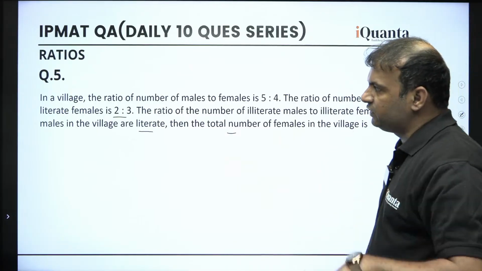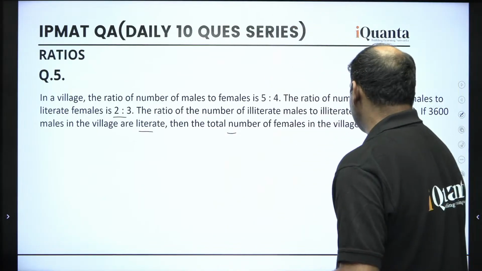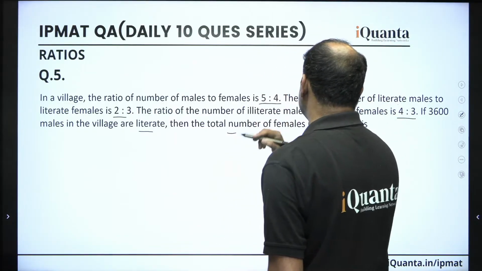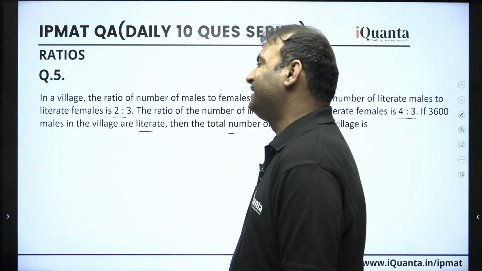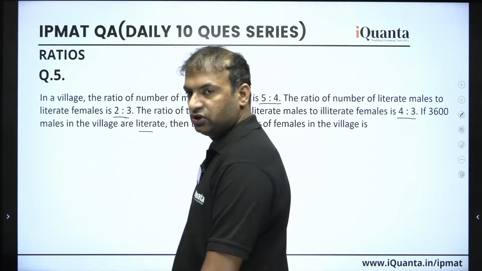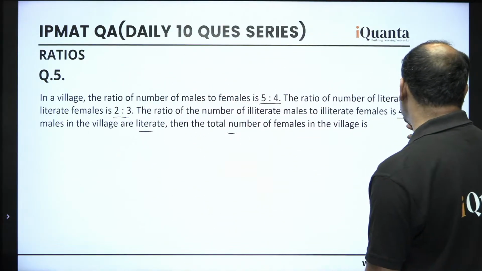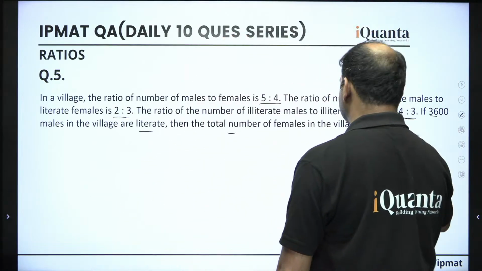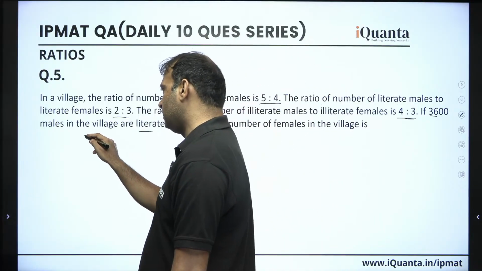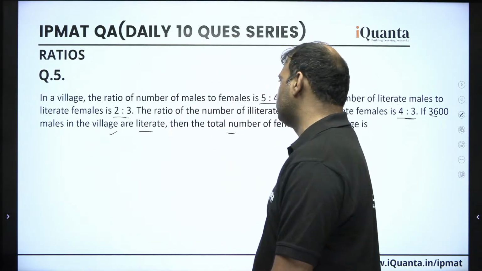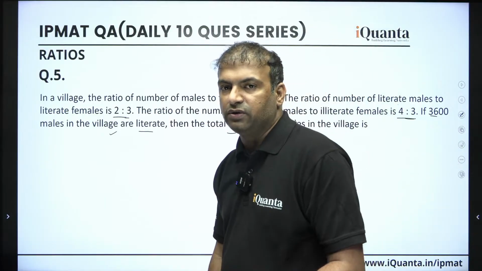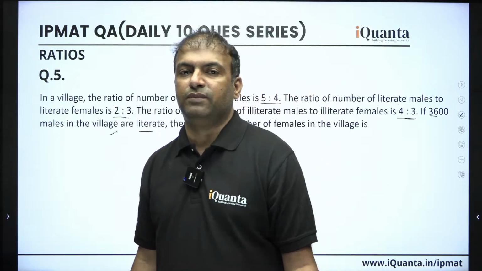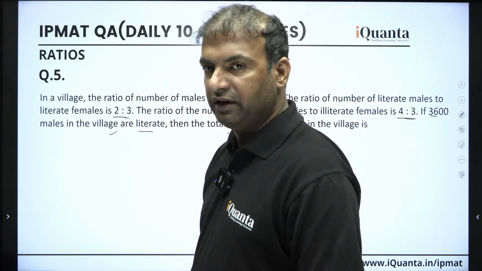Alright. So guys, how do we do that? This time you see that a lot of ratios are given to us, right? In the beginning they are saying the total number of males and females are in this ratio, then literate males and literate females are in this ratio, and then illiterate males and illiterate females are also in this ratio. And only one number is given, that 3,600 males are literate in the village, right? So we need to find the total number of females. So guys, a lot of ratios. This time it will be slightly difficult to assume everything in numbers. So we have to consider some variables.